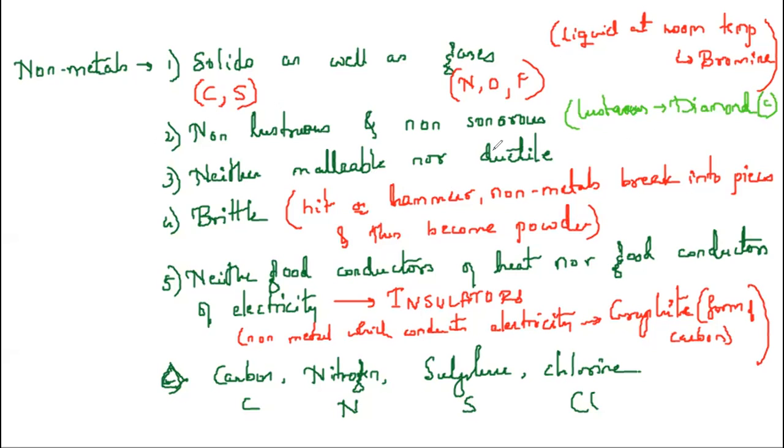When you perfectly cut it, it will have a shiny surface due to those cuts. Non-metals are neither malleable nor ductile. Instead, they are brittle. That means when you hit or hammer, non-metals break into pieces and become powder. Neither are they good conductors of heat nor of electricity. Therefore, they are called insulators. The non-metal which conducts electricity is graphite. It is a form of carbon again.